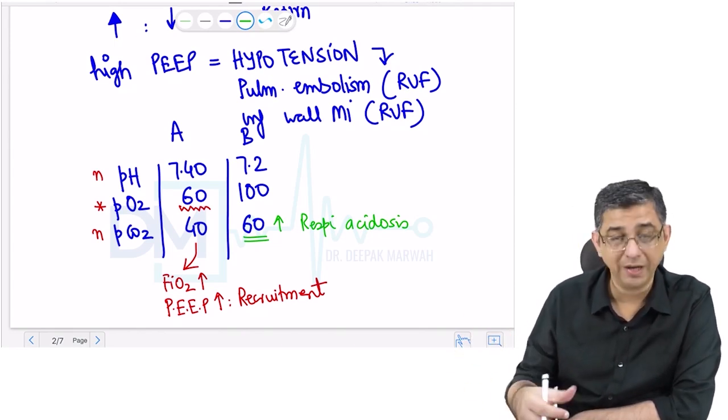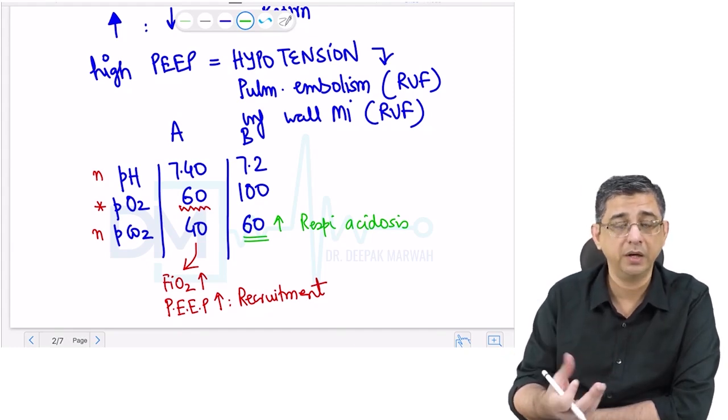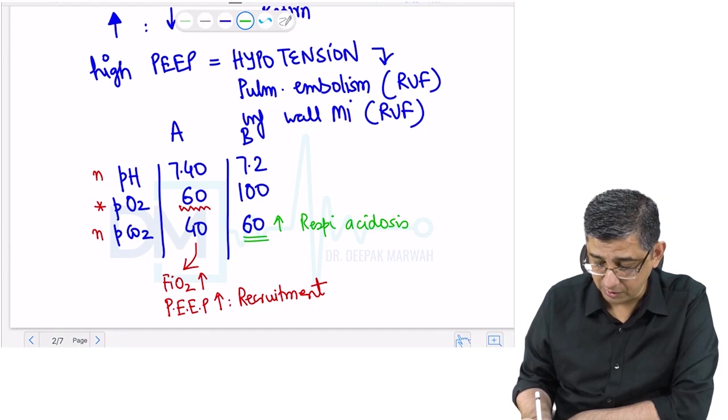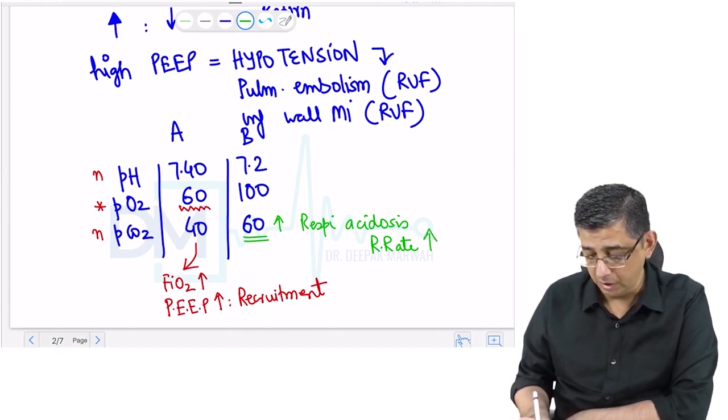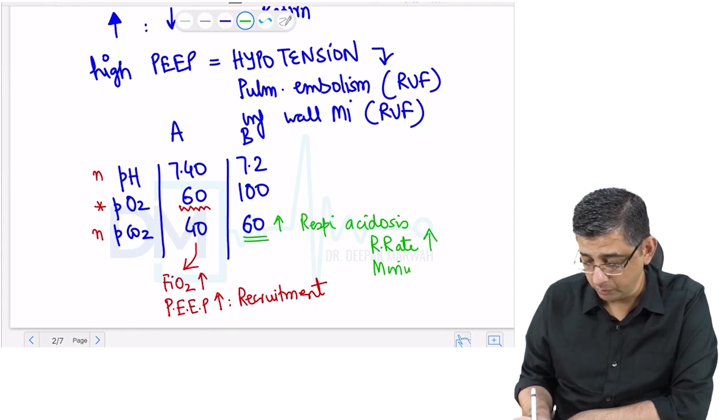So in a person who's having excess carbon dioxide in the body, how do I kick it out? I can, in this person, change the respiratory rate on the ventilator. The fast breathing will ensure a washout of carbon dioxide. Effectively, I will change the minute volume of the patient.